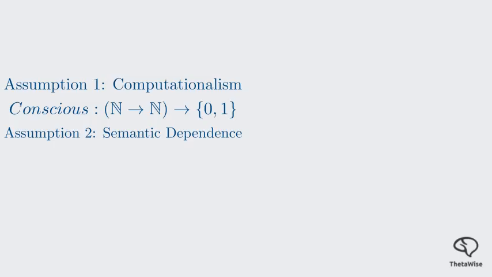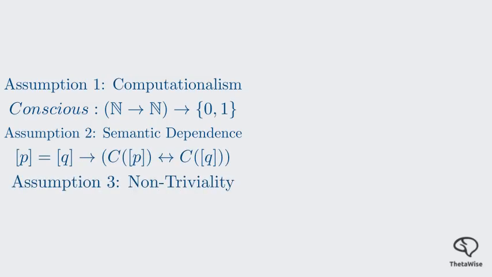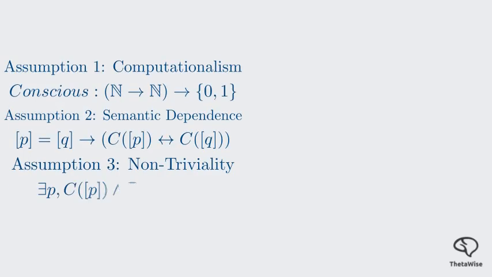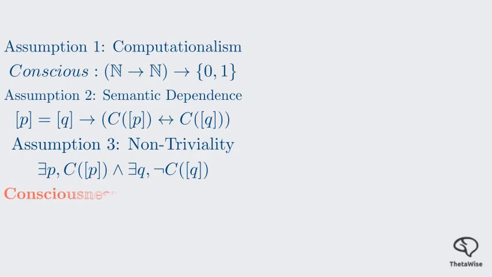This assumes that if 2 programs do the exact same thing, even if one is written in Python and the other is a giant mechanical clock, they are either both conscious or both not. The meaning is in the math, not the material. The third is non-triviality. This just assumes that some things are conscious and some things are not. If you accept these 3, Rice's theorem bites. Consciousness becomes a non-trivial semantic property, and therefore it is undecidable.